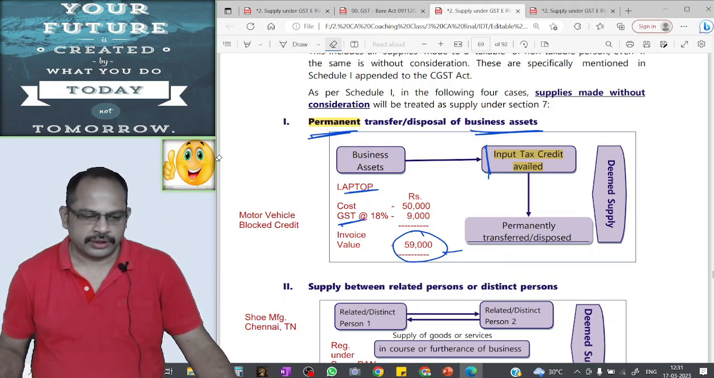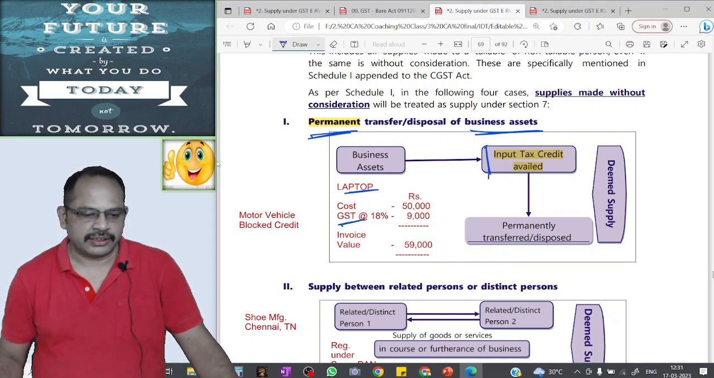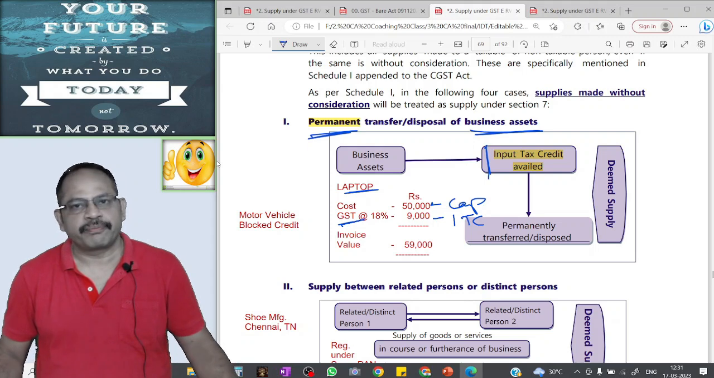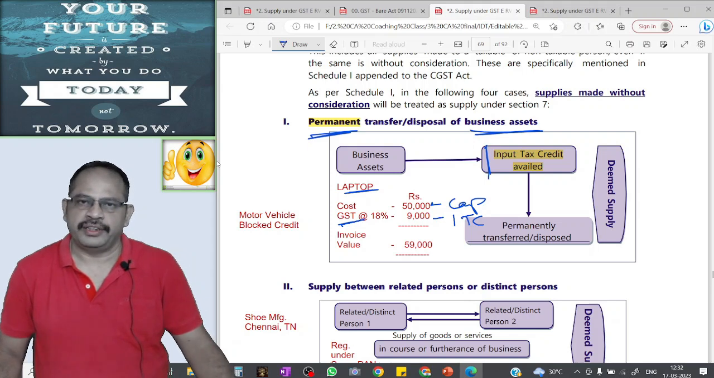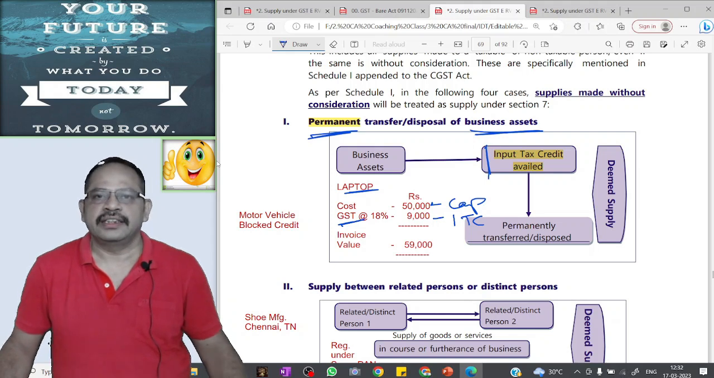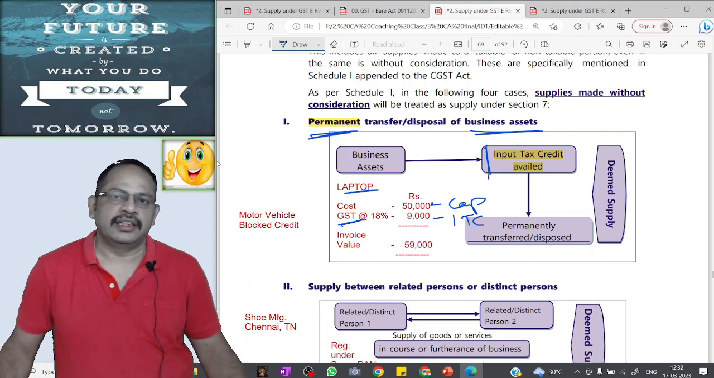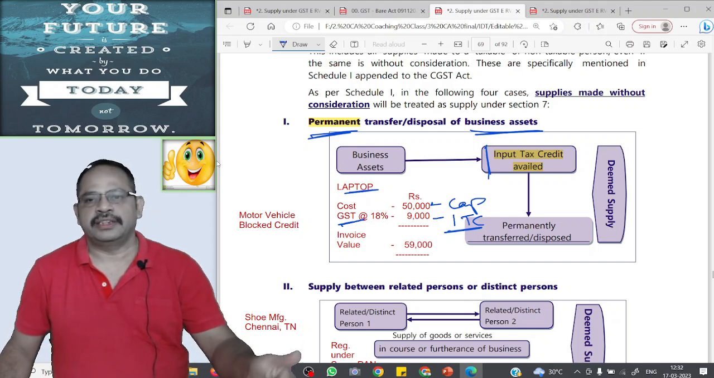Scenario 2. Suppose the supplier, instead of capitalizing the invoice value, capitalized the cost of 50,000 only, and this GST portion he took as ITC. He claimed depreciation on this cost of 50,000 rupees year after year. At the end of the second year, he transferred this laptop to a charitable institution free of cost without consideration, or he threw it in a dustbin. In either case, it will be treated as deemed supply. It is a taxable event and GST will be attracted. The only reason is he took ITC on the GST paid on purchase of this laptop.